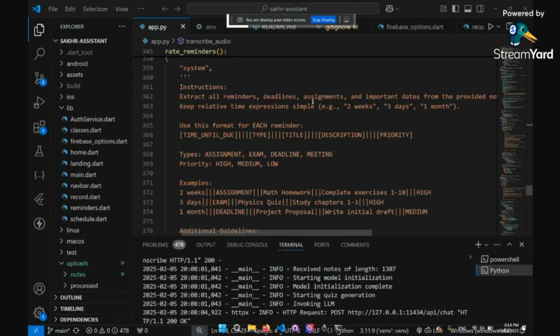Is there any limit to how much you can record? Since it's Llama 3.2, there could be, but it's not much. There's not much of an issue because I've tried this with a 1 hour Stanford lecture, and I think it did just fine. It had some important notes in there as well. So yeah, I think it should be fine.